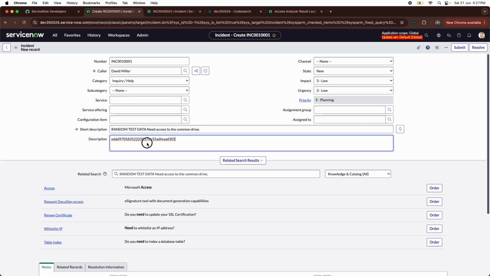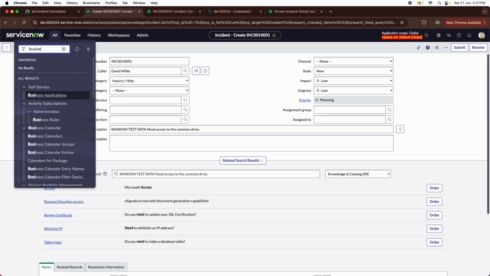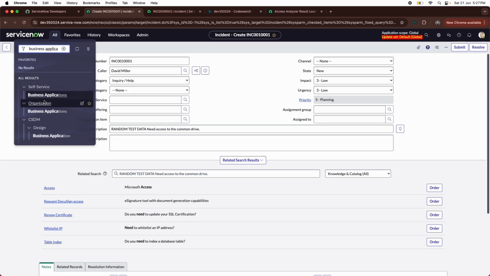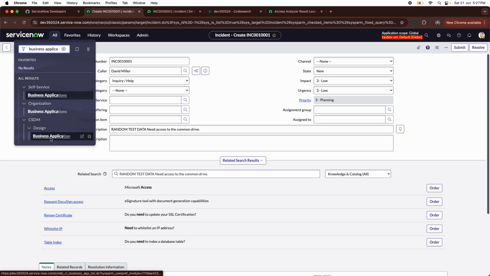So where this SysID is pointing to, maybe you found in a business rule this SysID is pointing to maybe a business application table, that is one of the CMDB tables. So what you will do to find out which record this SysID refers to, you will go to the business application table from here, business application table under CSTM.